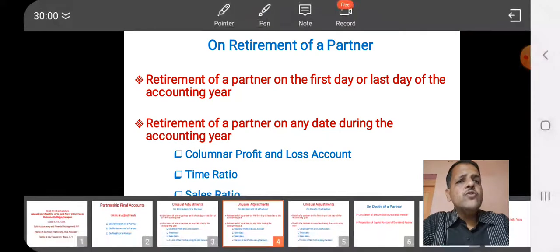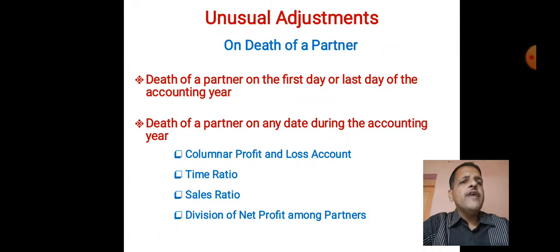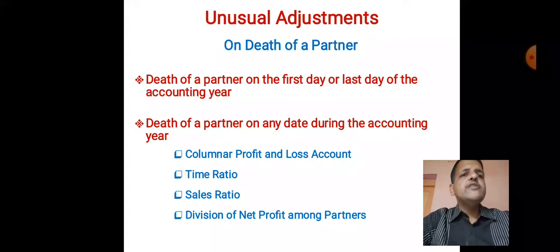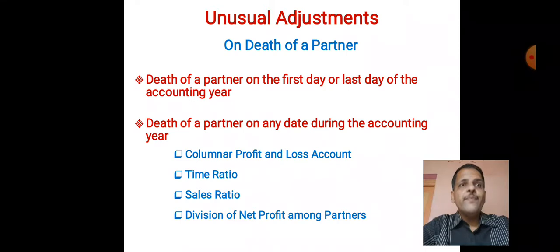Now let us go towards the third part, that is what we have to do in case of death of a partner. Like admission, like retirement, there is death of a partner. When a partner dies, it may be on the first day of the accounting year, the last day of the accounting year, or any other date during the accounting year. It is not in the hands of the partnership firm.